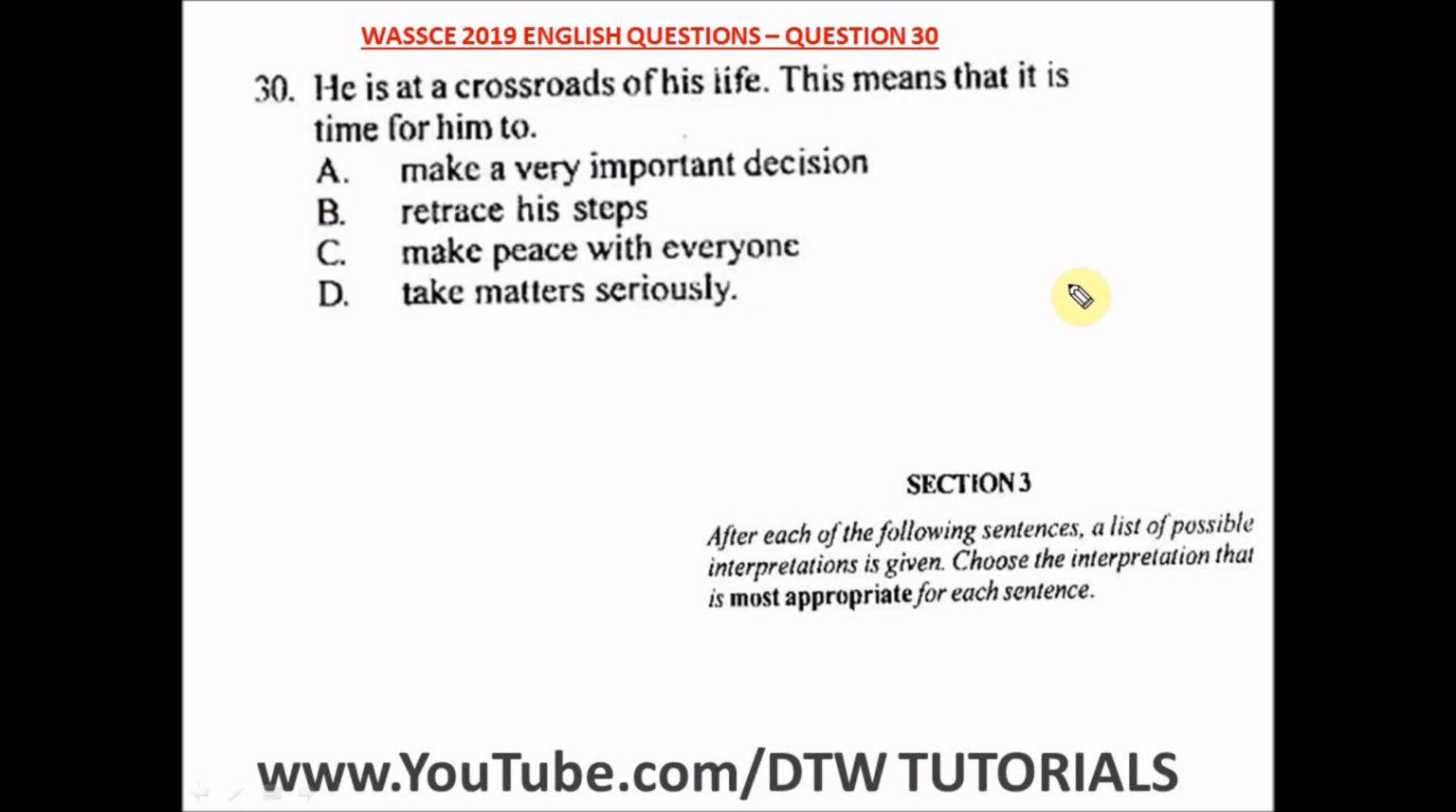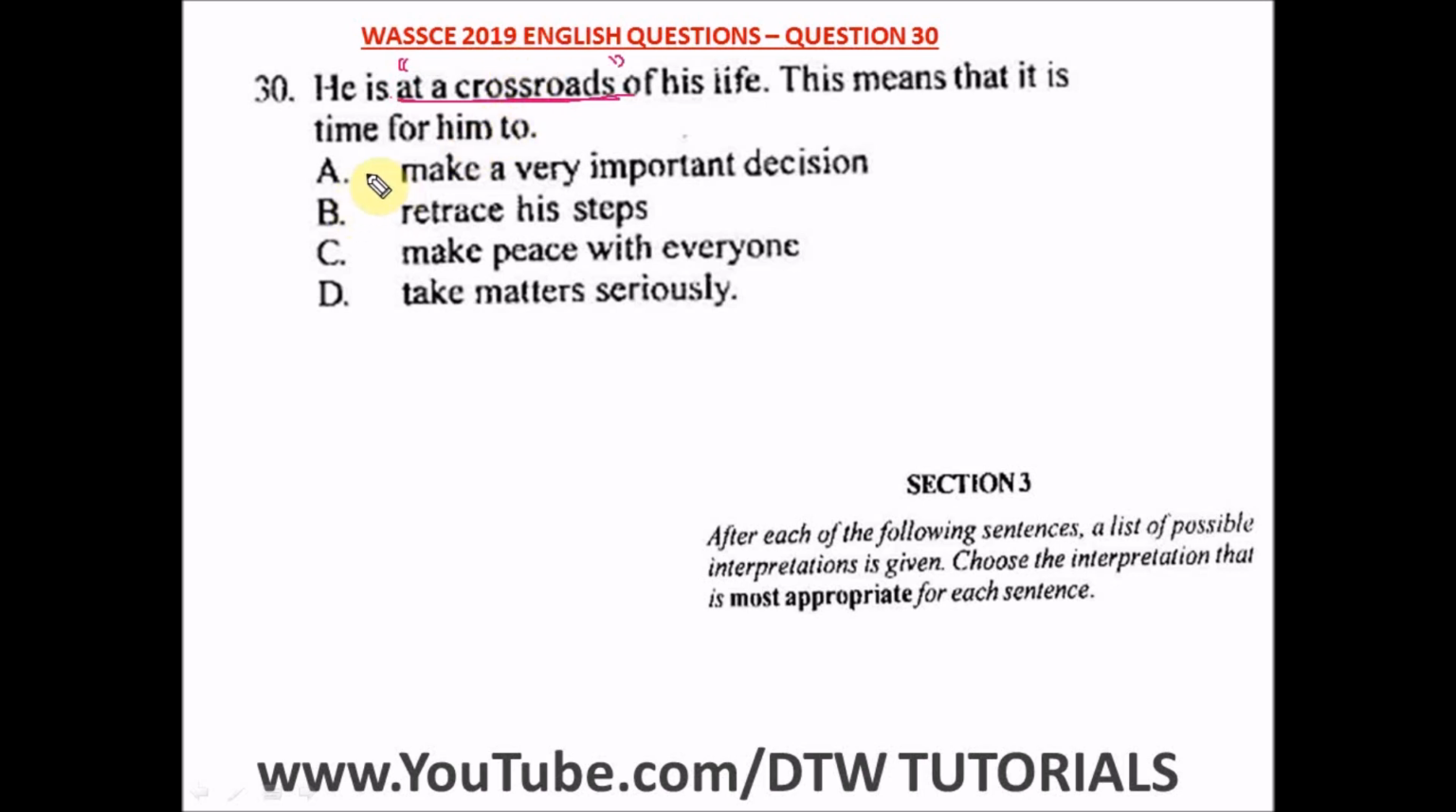Question 30 of the WASSCE 2019 English past question, which is the WAEC English exam. This is the last question for section 3. It says, he is at a crossroad of his life. This means that it is time for him to, now the idiomatic expression is at, okay, when someone is at a crossroad, it means that this is a very, very important stage of your life, very, very important point of your life.